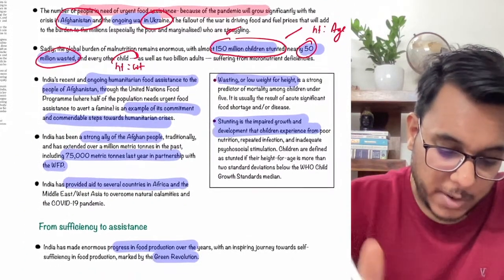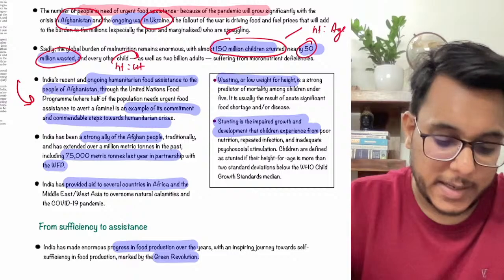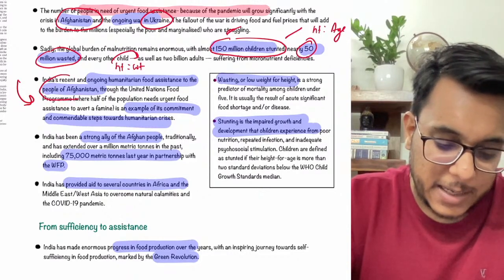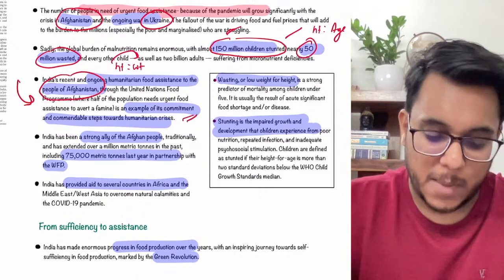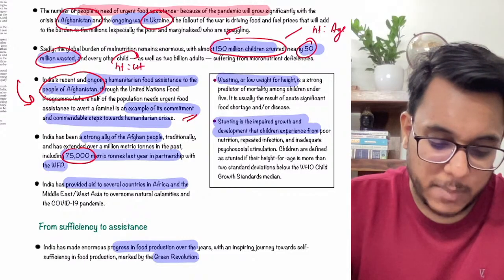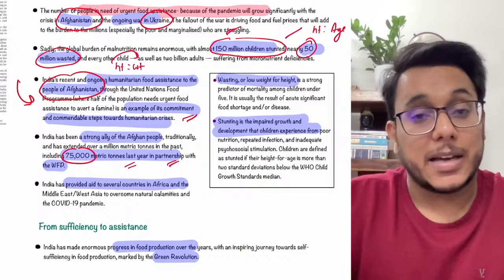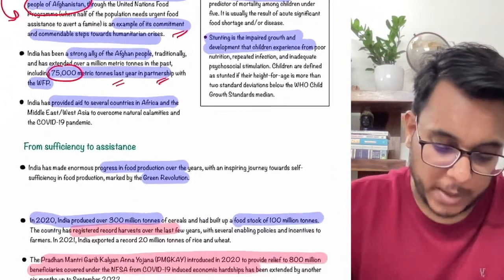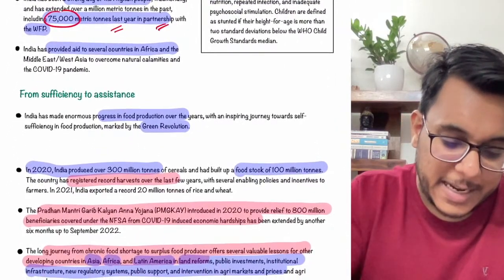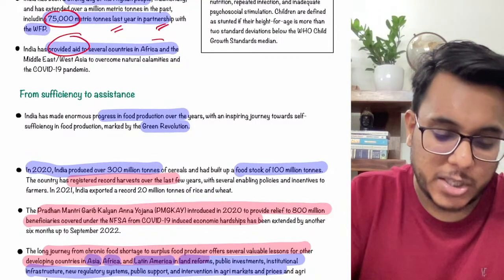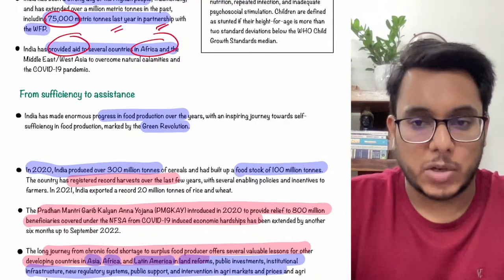Now guys, in this direction, India has played a humanitarian role and has provided aid to Afghanistan. This is very appreciable. 75,000 metric tons of food has been provided last year to Afghanistan in partnership with the World Food Programme. Clear? Then guys, India has also sent several missions to Africa and the Middle East for food.